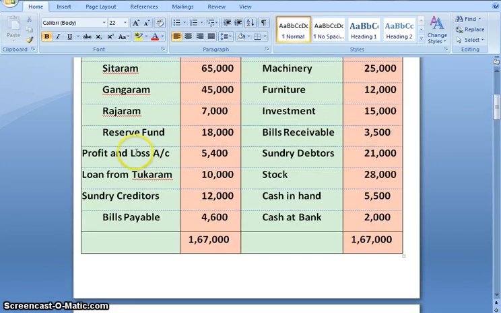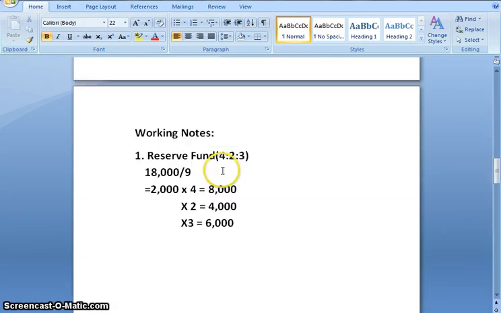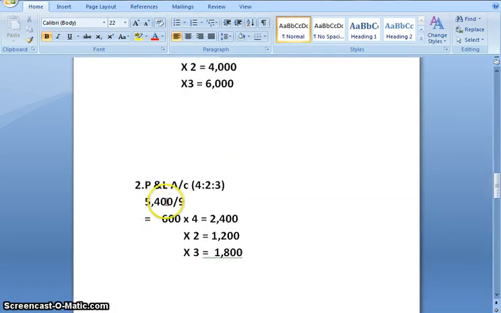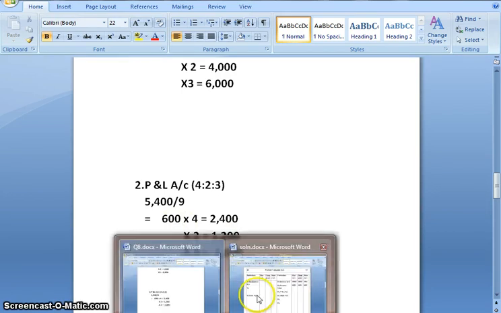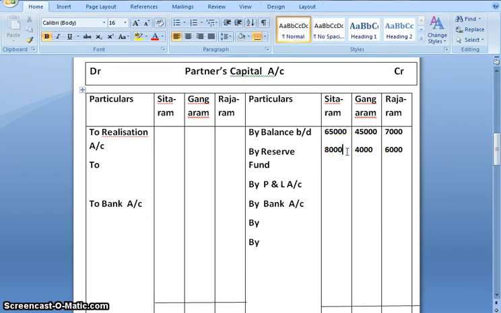Moving ahead, we have profit and loss account 5400. Again the profit and loss account needs to be transferred to partners in their profit sharing ratio. So let us see the calculation of this. Again 5400, the whole part is 9. On dividing I get 600 as my answer, multiplied by 4 gives me 2400, multiplied by 2 gives me 1200 and multiplied by 3 gives me 1800. So let us make a note of it as well in the partners capital account, that is by P&L account.